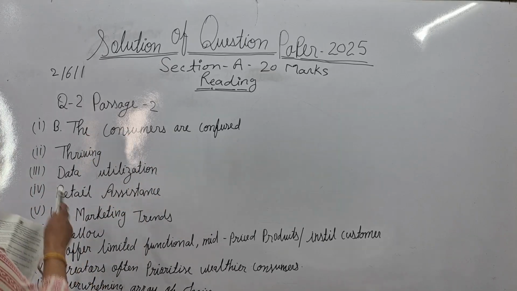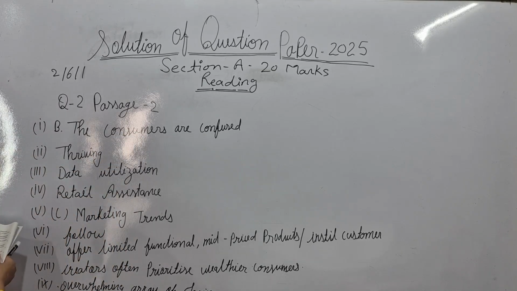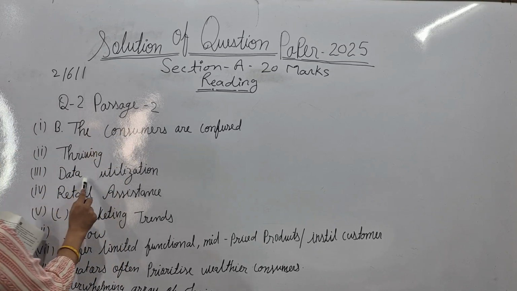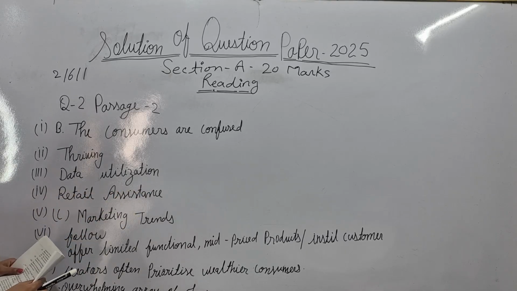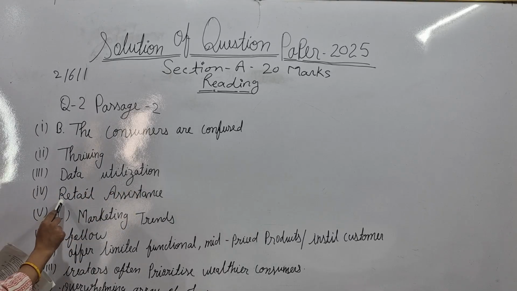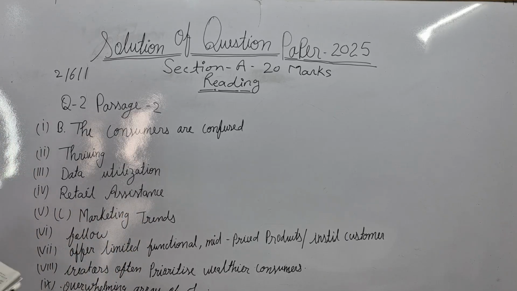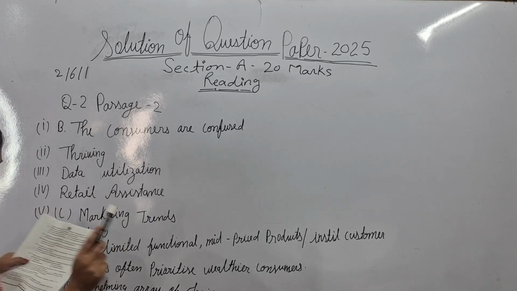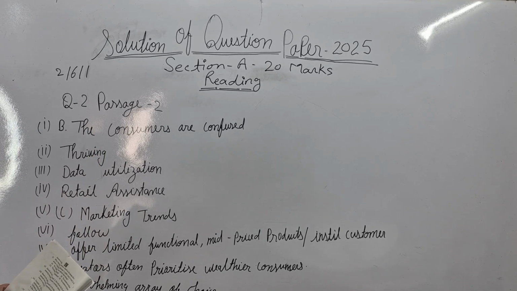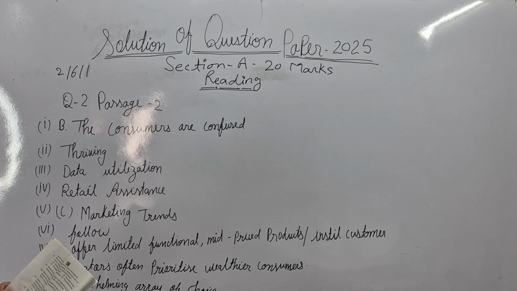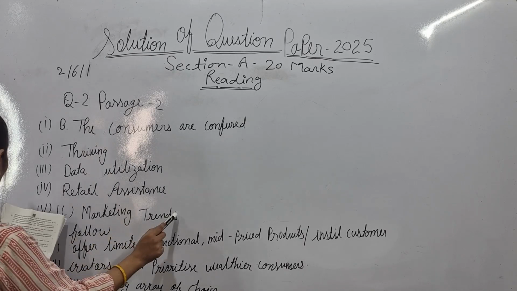Now the second: here 'thriving' would be the correct answer. Third question's answer: data utilization. And the fourth question's answer: retail assistance is your correct answer. In the fifth one, there are 4 options; this is an MCQ question. A option, challenge. B option, data utilization. C option, marketing trends. D option, retail assistance. So option C would be correct: marketing trends.